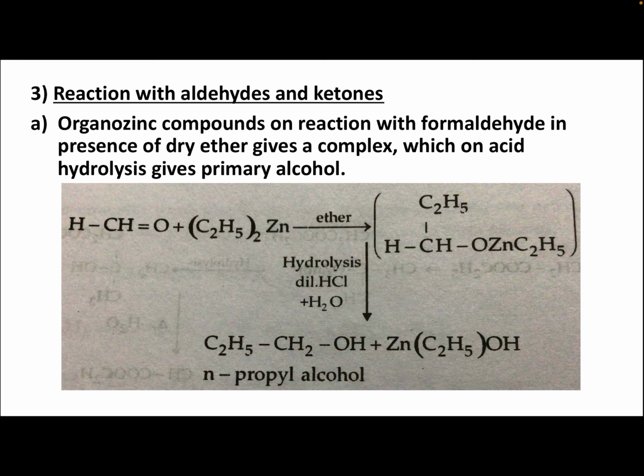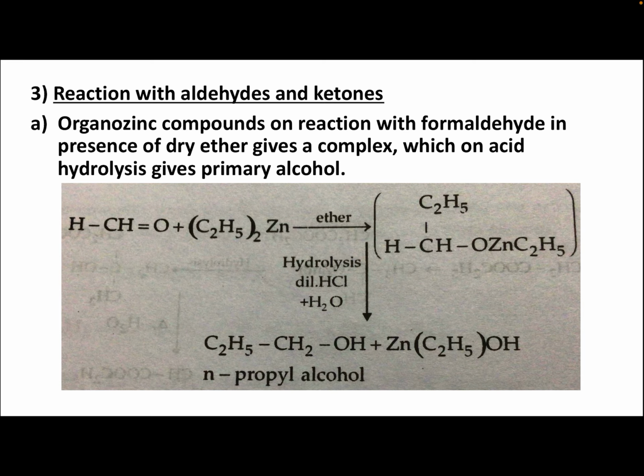Reaction with aldehyde and ketone. Organozinc compound on reaction with formaldehyde in presence of dry ether gives a complex which on hydrolysis gives primary alcohol. HCHO, the C=O double bond of formaldehyde, plus (C2H5)2Zn in the presence of ether gives a complex, HCHO·Zn(C2H5)2.